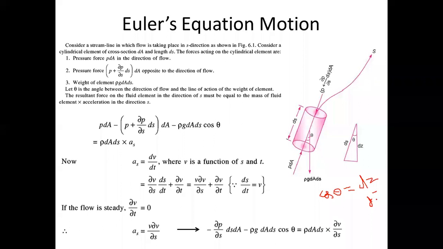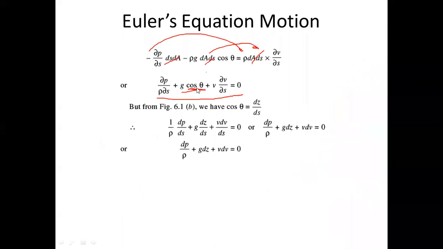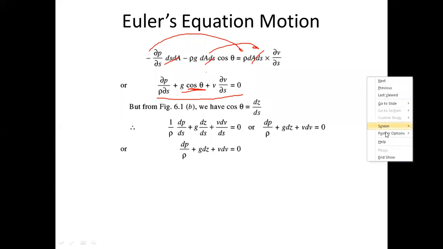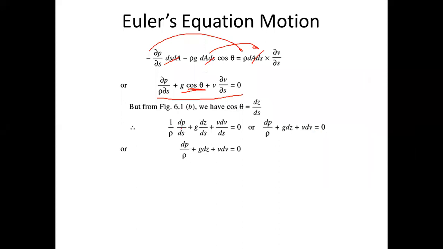So this cos theta I will substitute in the equation we have derived so far. Cos theta I can write as dz by ds. If you substitute this cos theta in the above expression, I can write 1 by rho del p by del s, plus the same g, now cos theta is dz by ds, plus v dv by ds equal to 0. So this is the equation we have arrived at.